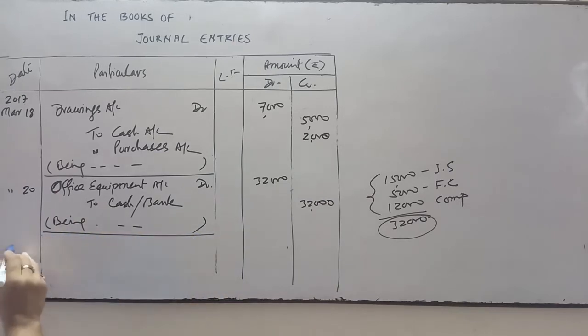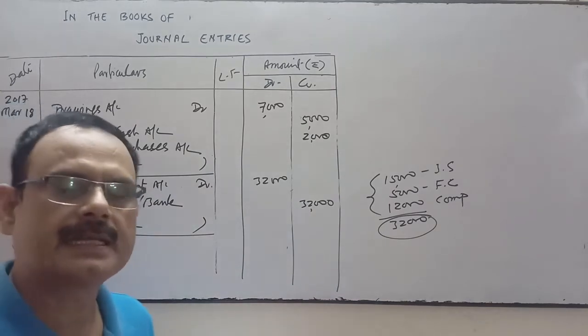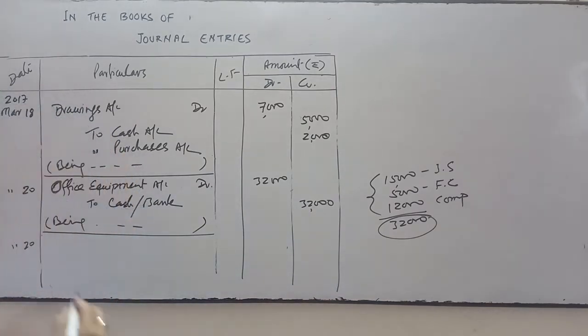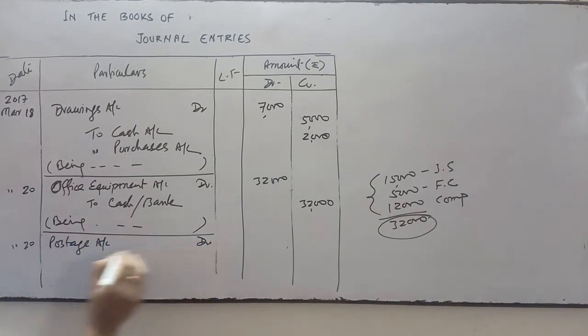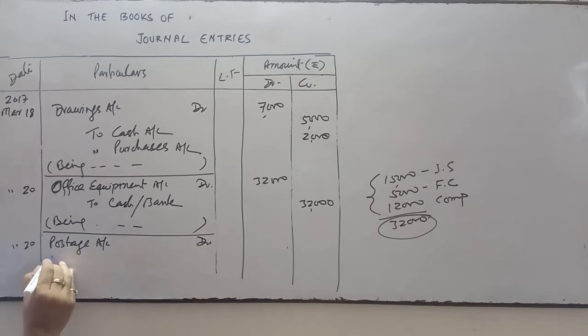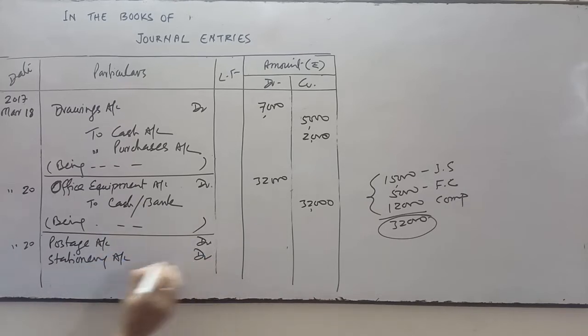And for the next, on the same day, we'll write the next transaction related to postage and stationery. Postage and stationery is a revenue expenditure. So we'll open the postage account, an expense related to post office. And second, stationery account is also a revenue expenditure, not a capital expenditure.